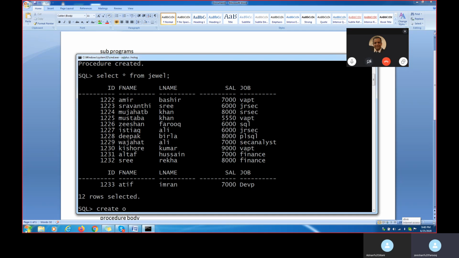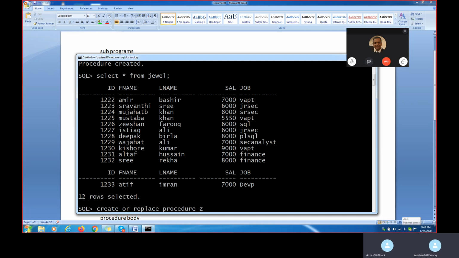Create or replace. When we are writing a cursor, we are not saving a value in the database. But here, once we create the procedure, the value will be saved in the database. Whenever you want, you can call that value. Now you see, create or replace what? Procedure.